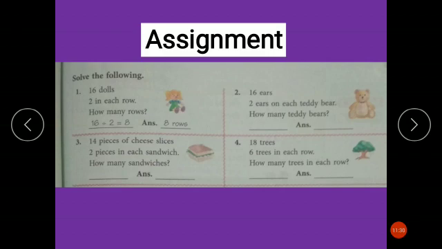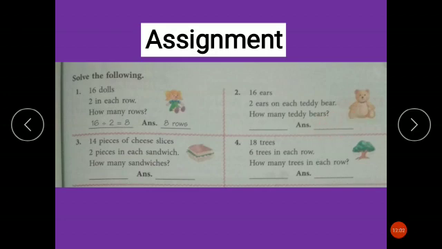Now 16 years. How many years? 16 years. 2 years on each teddy bear. So how many teddy bears? For solving it, what will you do? You will divide 16 by 2. Already you know 2 goes into 16 how many times? 8 times. Very good. So your answer will be 8 teddy bears.